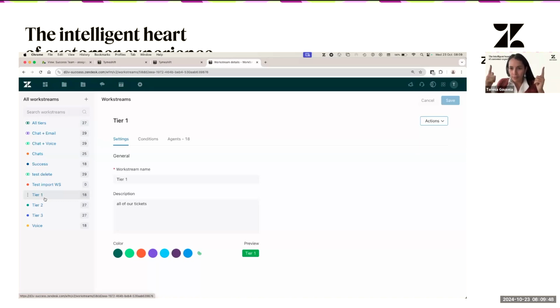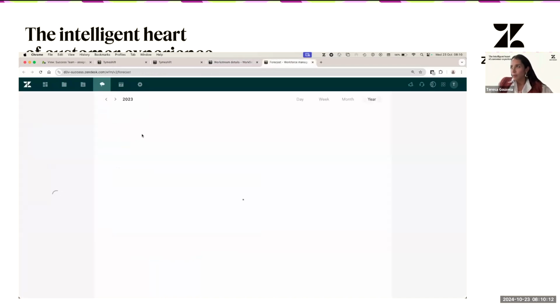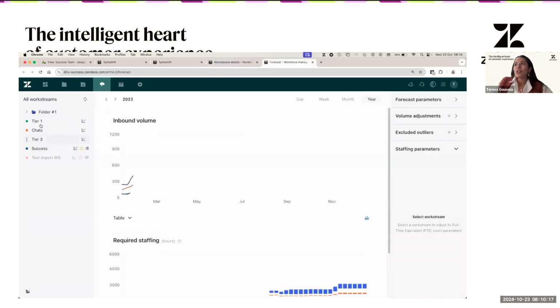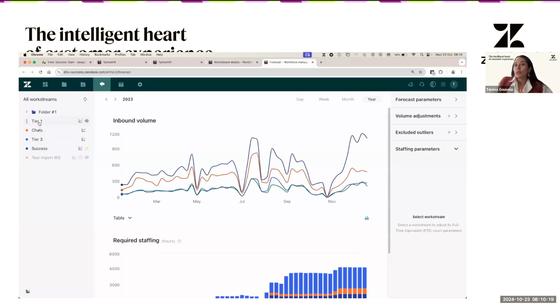And then what you have to think about is, what do I want to report on? How do I want to report on time spent on activities? And also, to set up the workstream, something that I like to suggest thinking about is, what do you want to forecast and what do you want to schedule agents for? Again, why this is important, I'm going to show you the forecast page very quickly without getting into too much detail. Here you're going to have the list of your workstreams, so we're going to recover historical information from this.